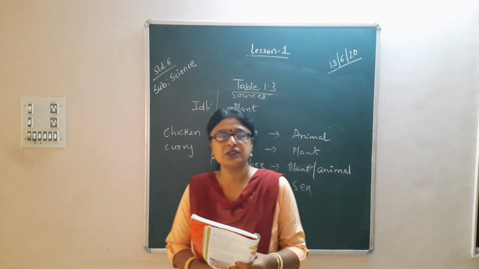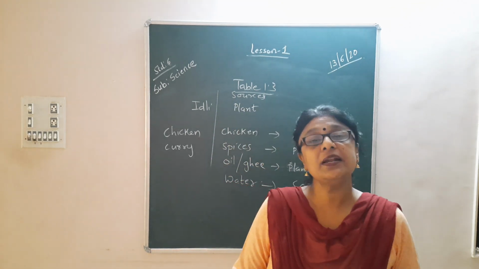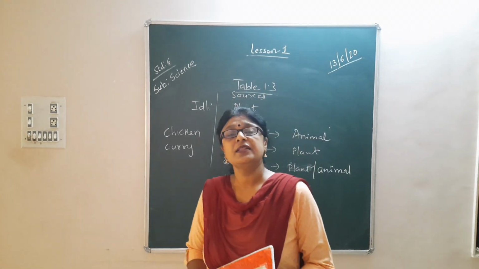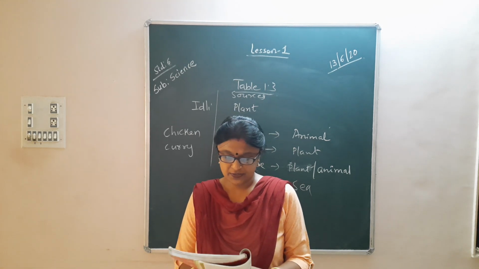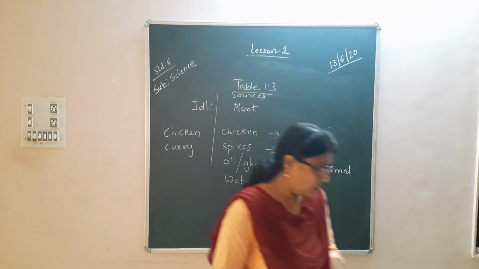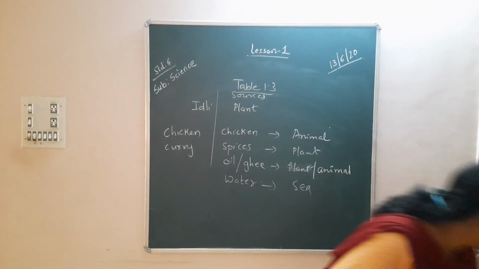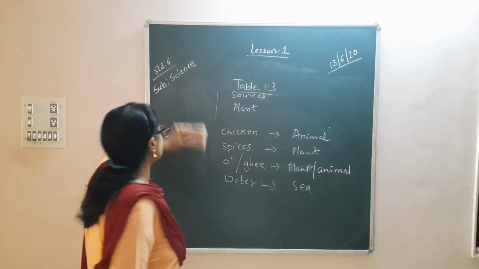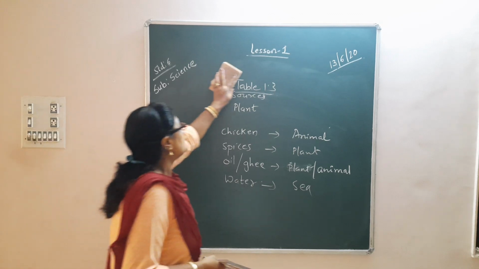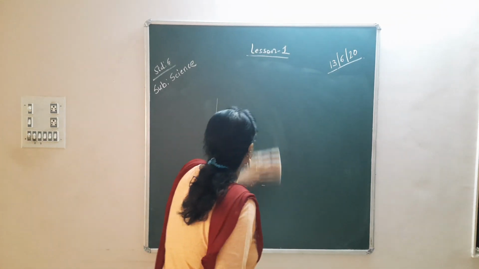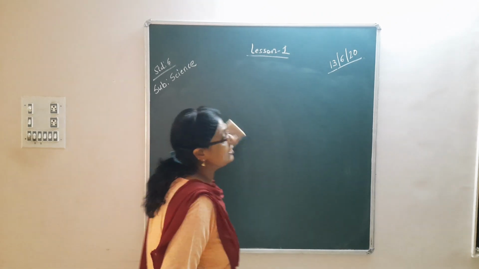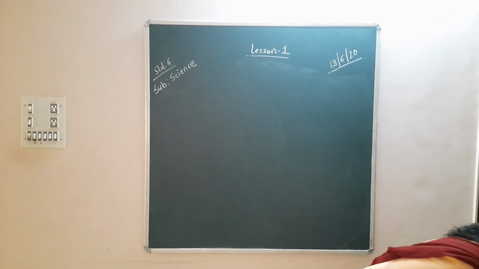Sometimes it is used for some medicinal purposes, but generally the milk of cows and buffaloes is used by human beings. Understood? Okay. Now, so this was about the sources. Sources means the area or the thing from where any particular item is available.